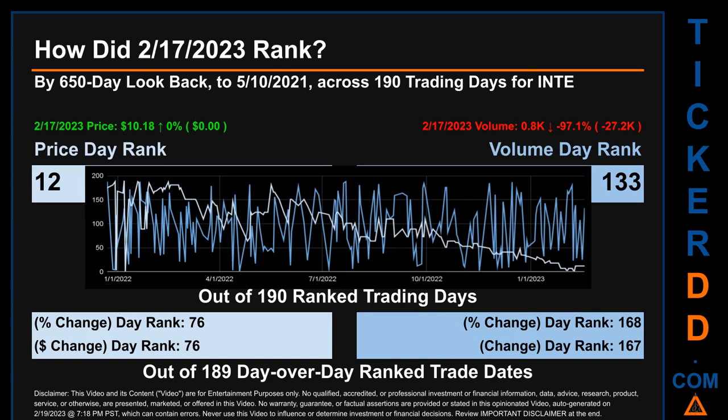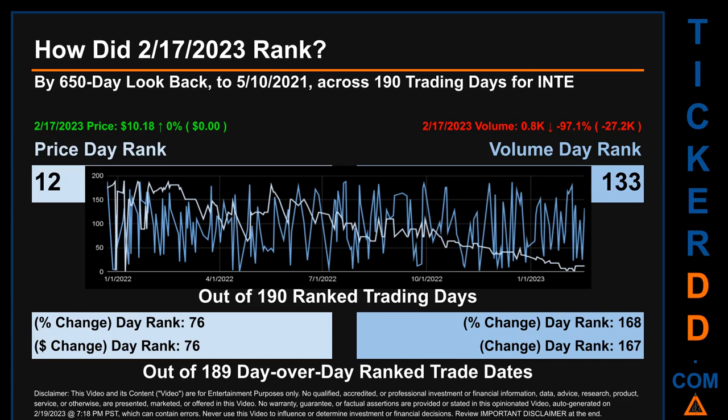Each of the 190 trading days were ranked amongst themselves by highest end of day price and volume, with a rank of 1 being the highest and 190 being the lowest ranked day. The line graph overlays price and volume's daily ranking, as shown respectively in light versus dark blue, across those target trading days. In this view, essentially the dips are good whereas the spikes are bad.